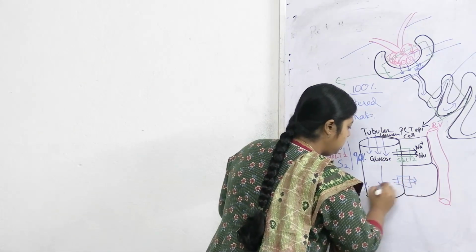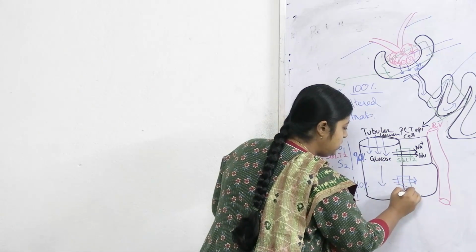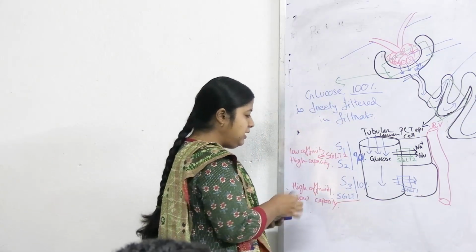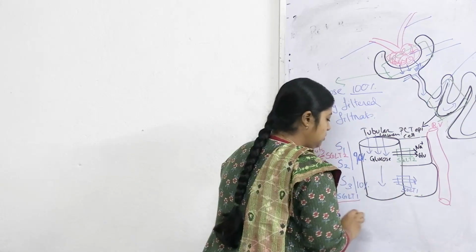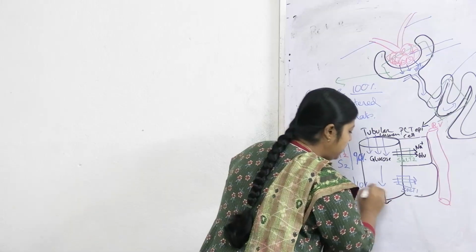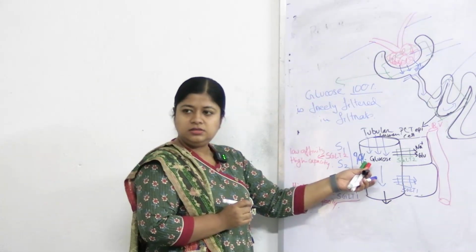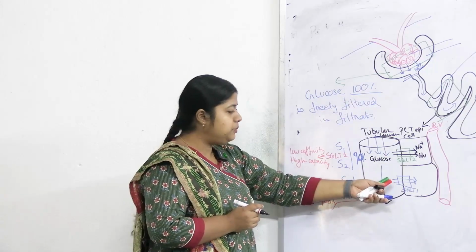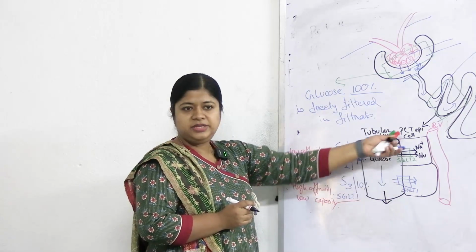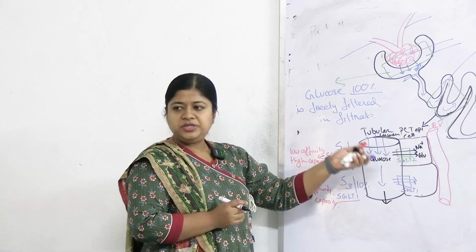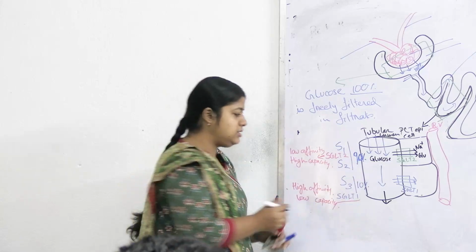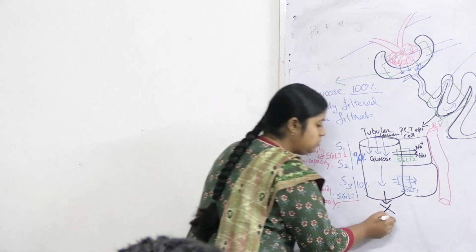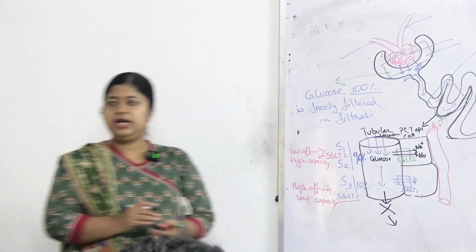This is SGLT1, and so this will lead to 100% reabsorption of glucose. 100% was freely filtered and 100% is reabsorbed throughout the PCT, S1, S2 and S3. So no remaining glucose will be there to pass to the loop of Henle, correct?